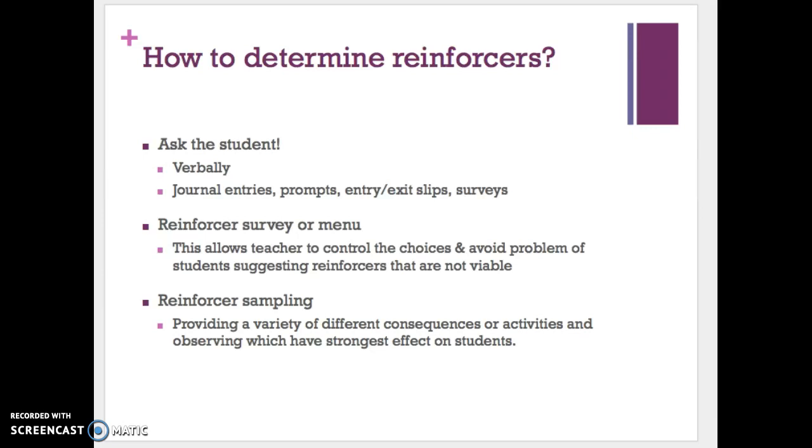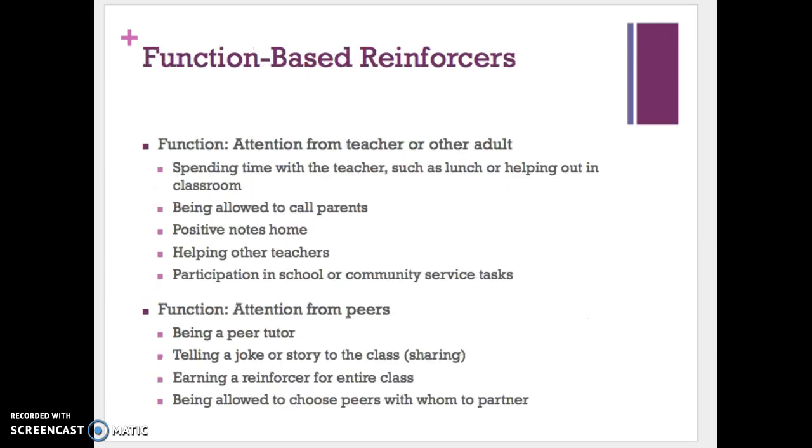Reinforcer sampling provides a variety of different consequences or activities, observing which have the strongest effect on students. There are also great resources out there such as preference assessments. I'll make a note to myself to link one into our folder for this week. So you can see what a preference assessment might look like for a particular student. So there's many ways that you can determine reinforcers.